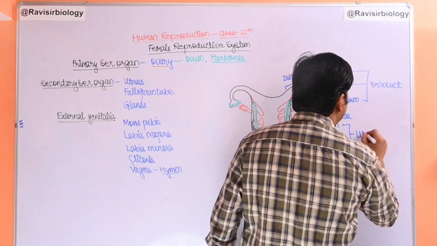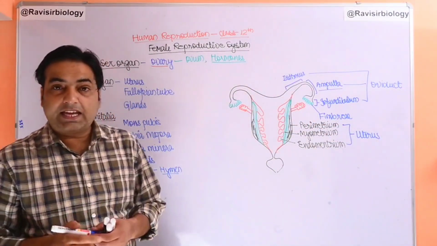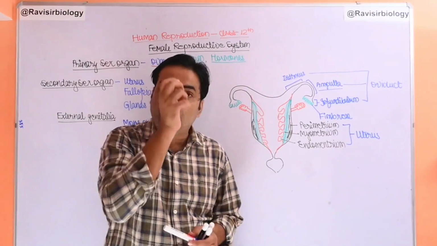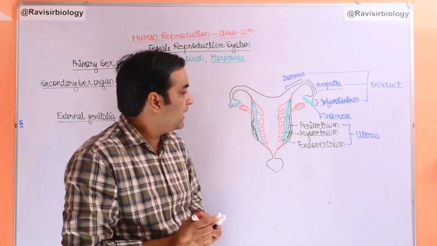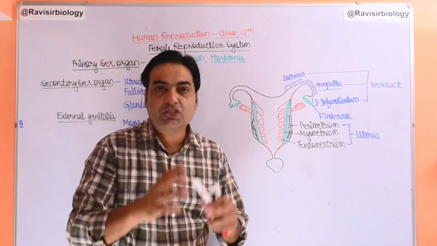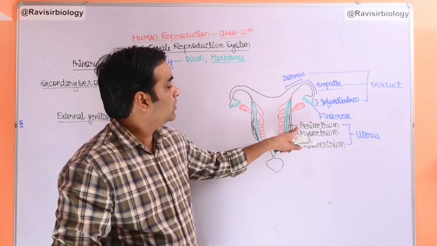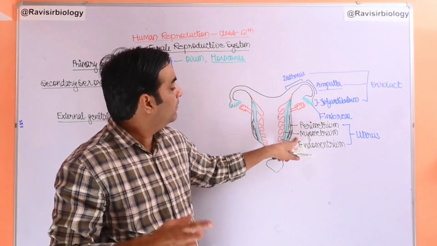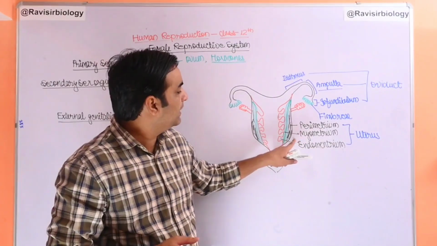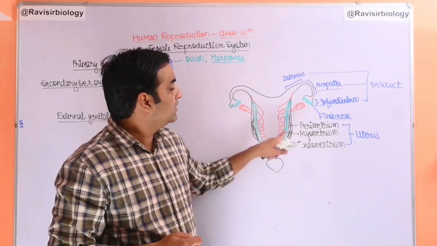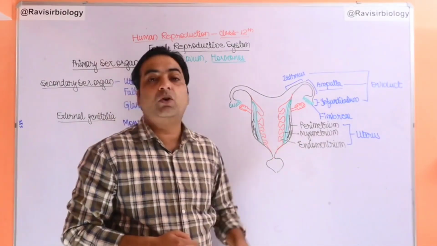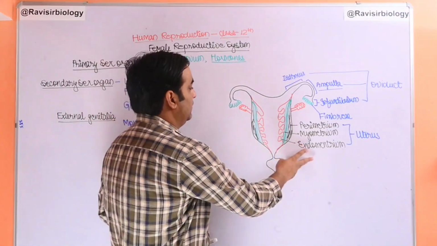The uterus is made up of three layers for a reason. Heavy contraction is needed at the time of delivery, and that is why it is made up of three very strong layers. At first, the outermost layer is perimetrium, the middle one is called myometrium, and inside the uterus it is called endometrium.